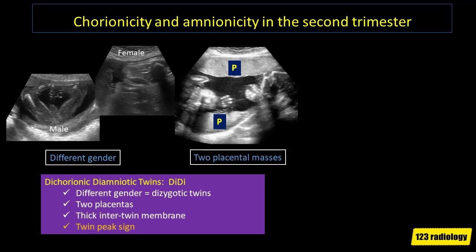You can see that the placentas are separate. There is an anterior placental mass and a posterior placental mass. So these are dichorionic diamniotic twins.